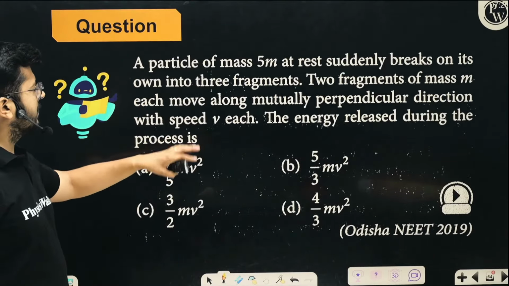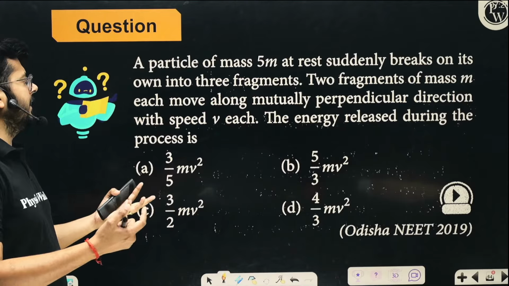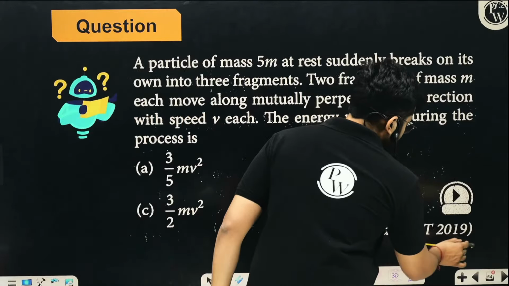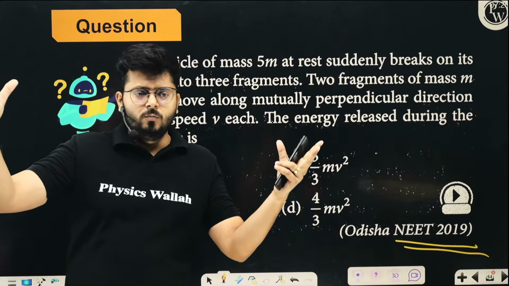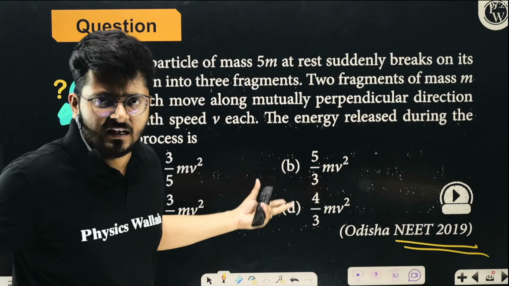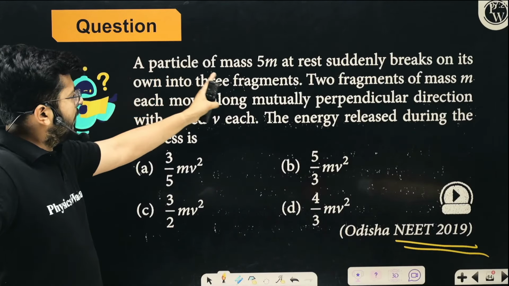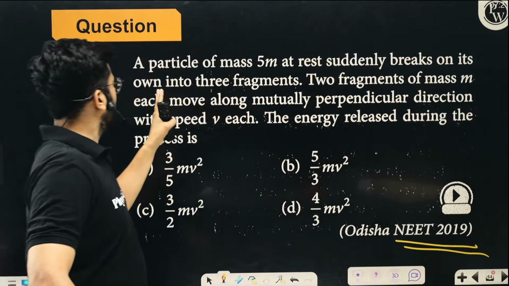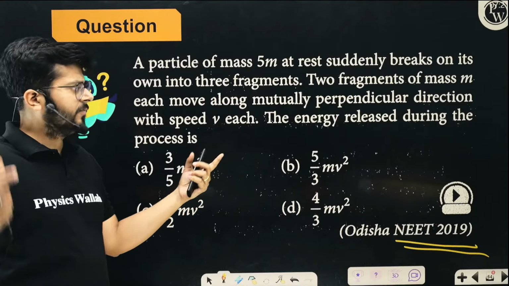Now have a look at this. A particle of mass 5m at rest suddenly breaks on its own into three parts. So now this kind of question is asked multiple times, right? This kind of question, where a particle breaks into more than two parts, is asked multiple times in the previous year NEET papers. A particle of mass 5m at rest suddenly breaks on its own into three fragments, right? So 5m is breaking out into three fragments.